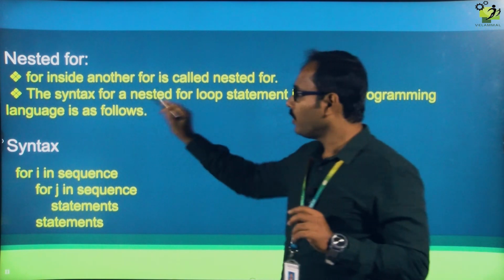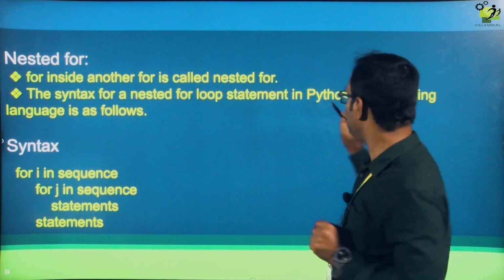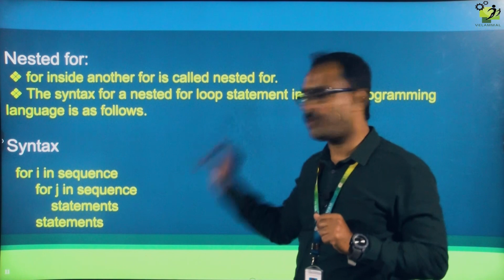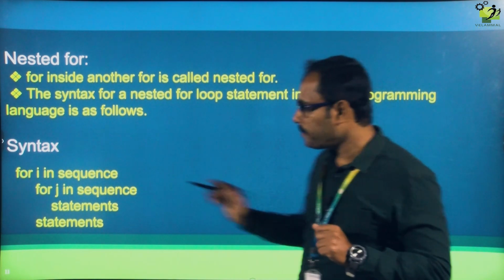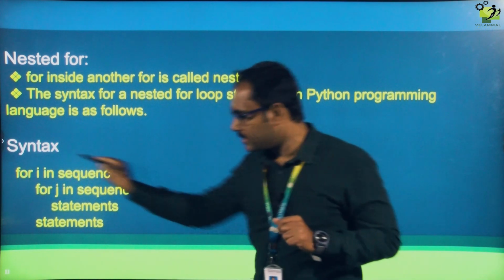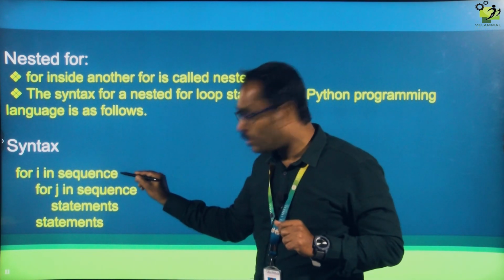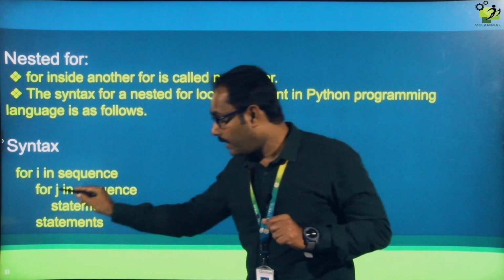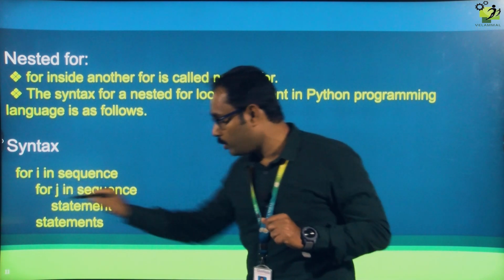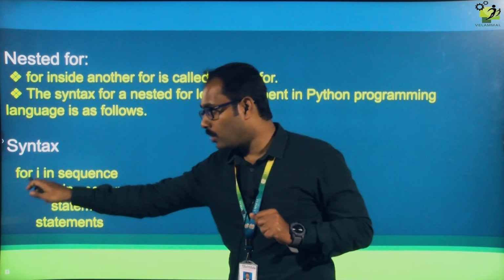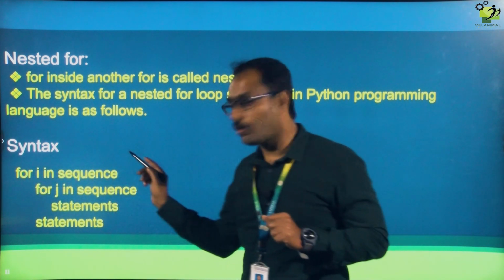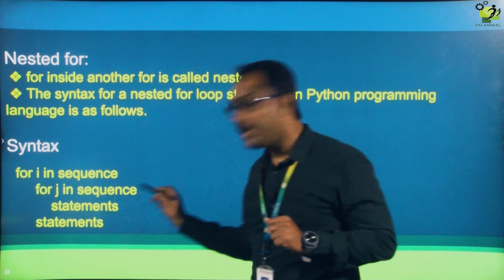The syntax for a nested for loop statement in Python programming language is as follows. This is the syntax given: for i in sequence. This is called the outer for loop, and the other for loop inside is called the inner for loop. The first for loop is called the outer for loop and the second for loop is called the inner for loop.